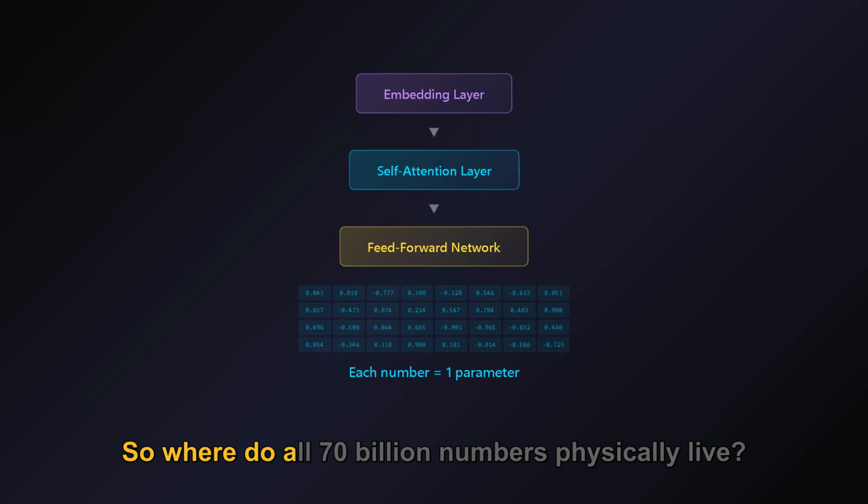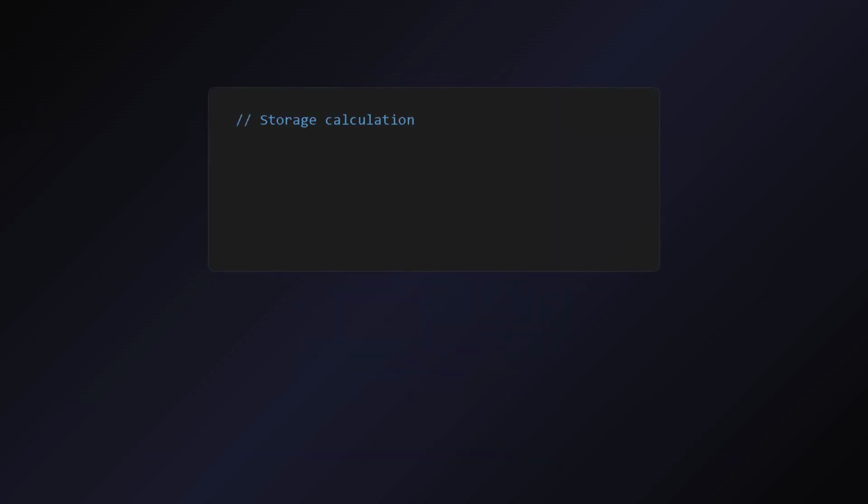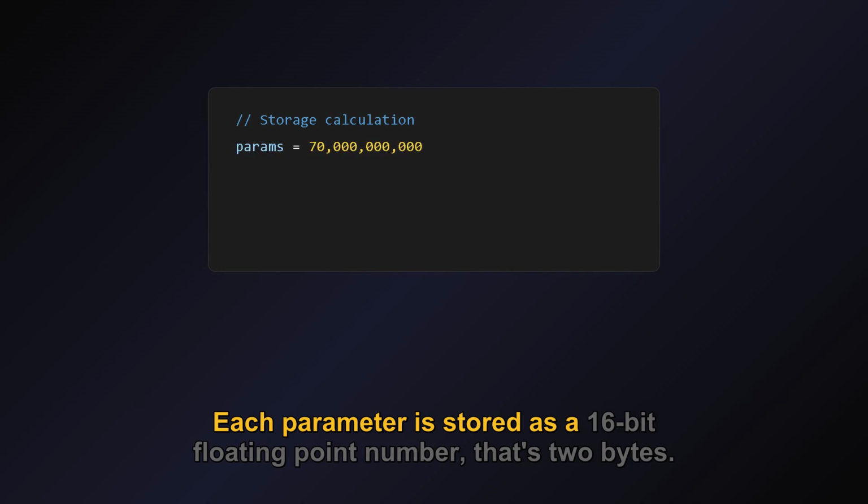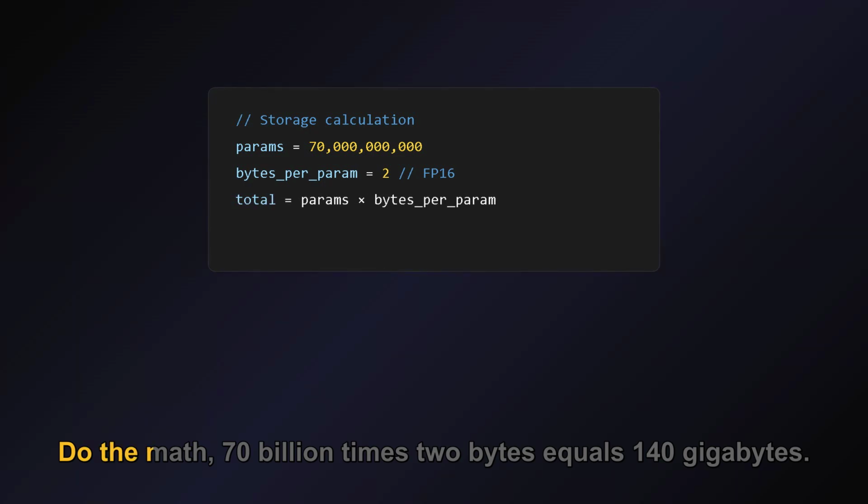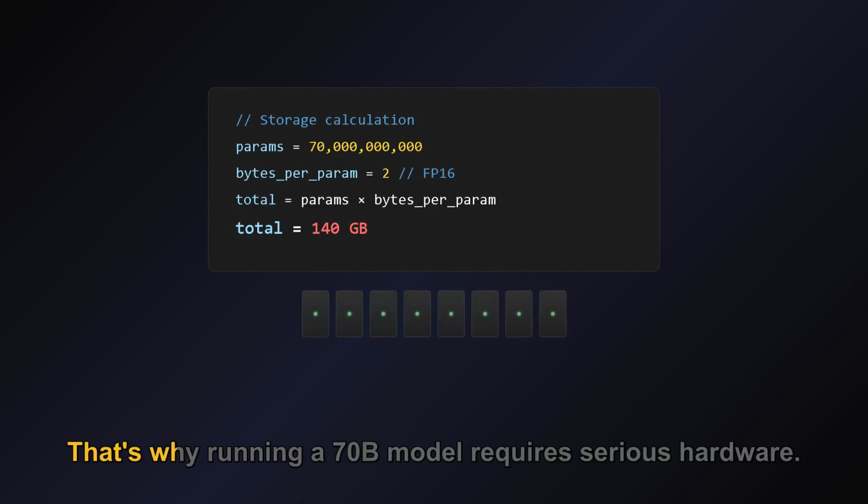So where do all 70 billion numbers physically live? Each parameter is stored as a 16-bit floating point number, that's 2 bytes. Do the math: 70 billion times 2 bytes equals 140 gigabytes. That's why running a 70B model requires serious hardware.